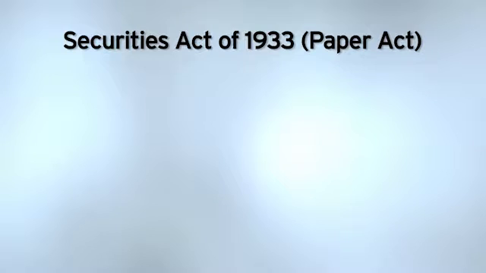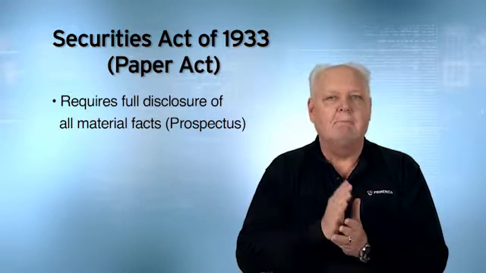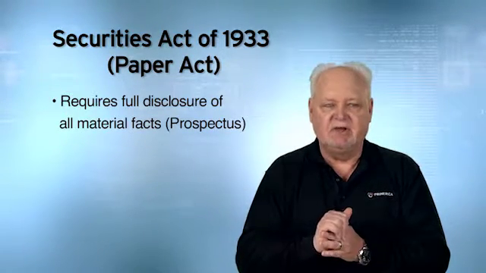The Act of 1933 requires full and fair disclosure of all material facts about the new issue. Well, we just learned why the Act of 33 is also called the Act of Full Disclosure, because all material facts of the new issue must be disclosed. This is accomplished by way of a prospectus, which is why it's also called the Prospectus Act.